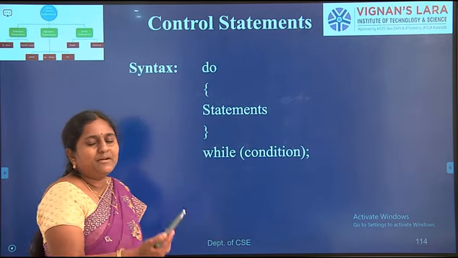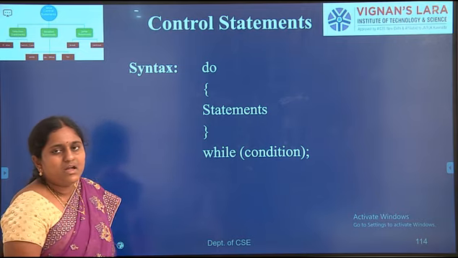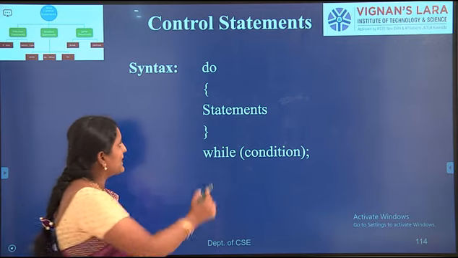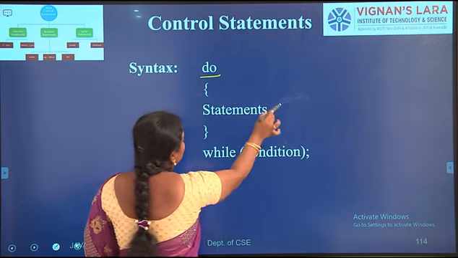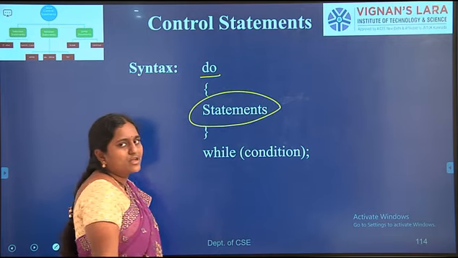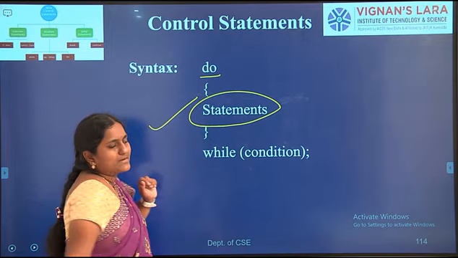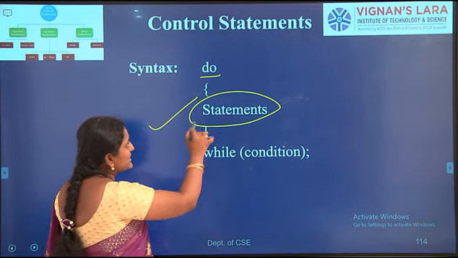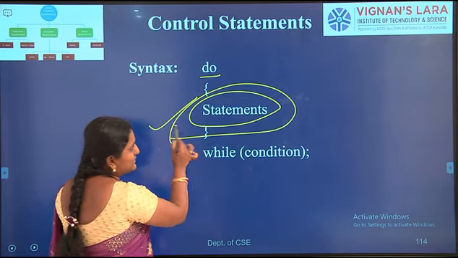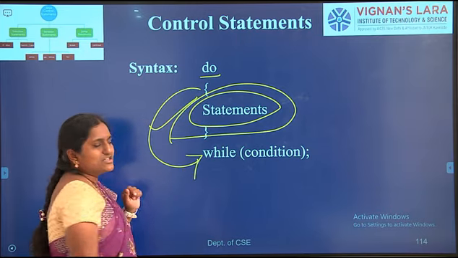Coming to the syntax of the do while statement: do, statements, while condition. In the do while statement, first control executes the statements, then control checks the condition.